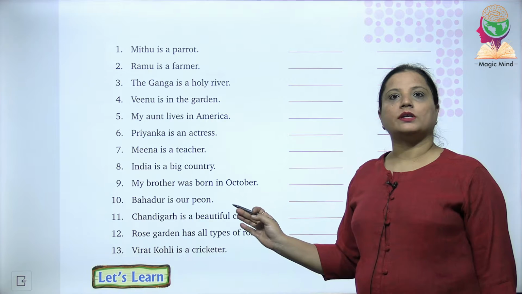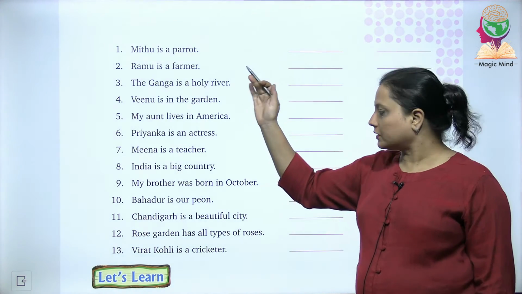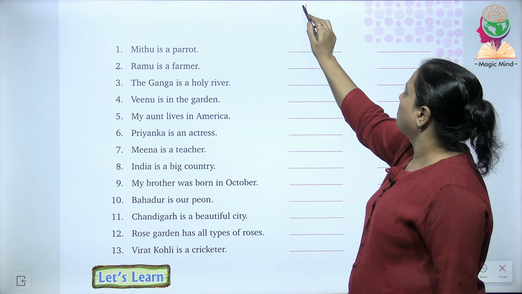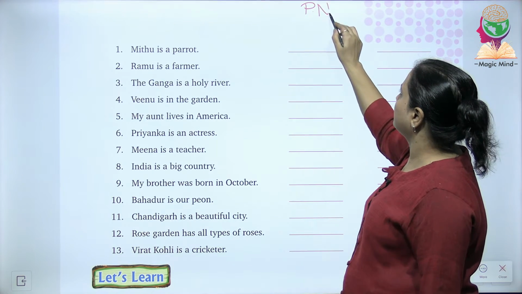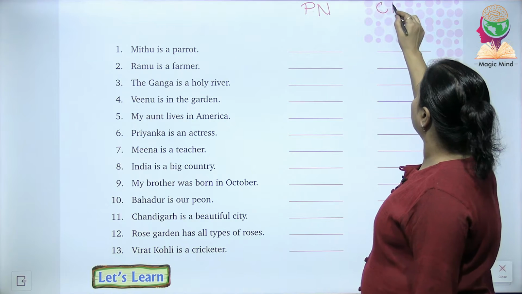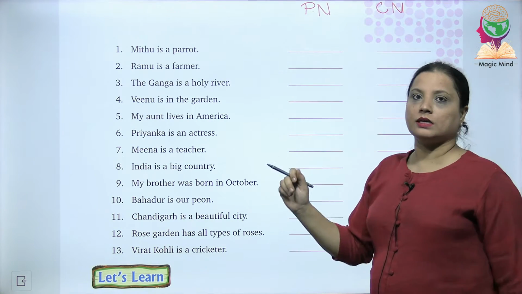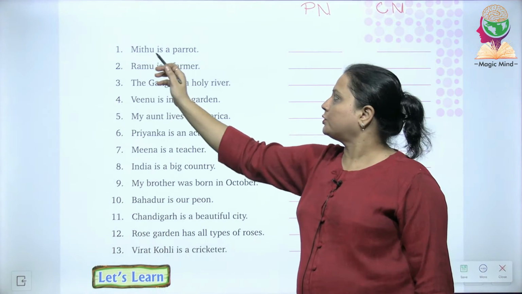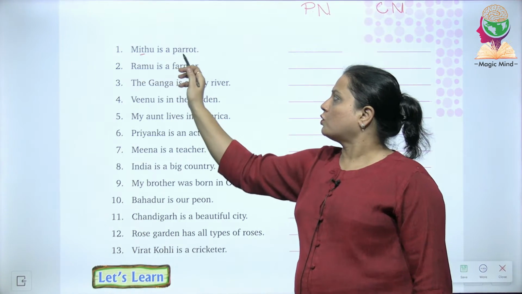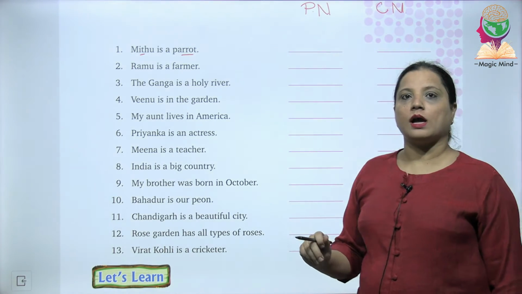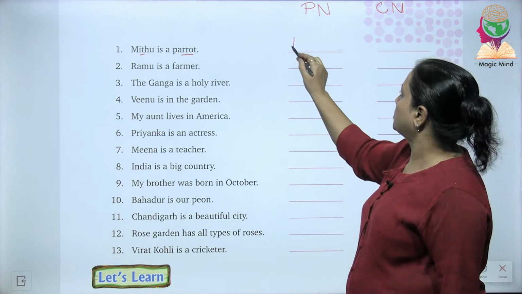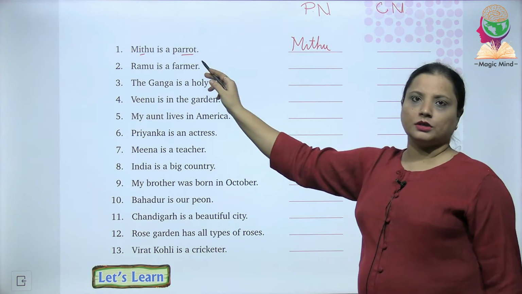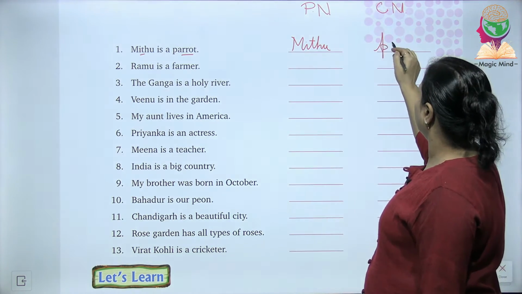The exercise on the next page is given with the first sentence. We have 13 sentences over here. The first column is for proper noun and the second column is for common noun. I am writing common noun as CN and proper noun as PN. So the first statement is Mittu is a parrot. There are two nouns over here, Mittu and parrot. The word Mittu is what? It's a proper noun and the term parrot is a common noun.